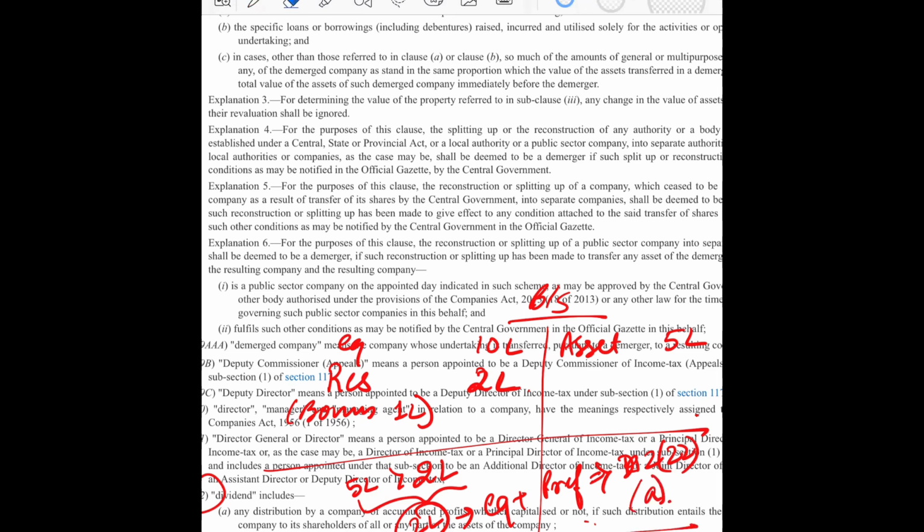Also further, there are certain things. Suppose the fair value of this 5 lakh asset is 10 lakh. So what would we be considering? Suppose the fair value is 10 lakh and suppose the reserves are also 12 lakhs including a bonus of 1 lakh.